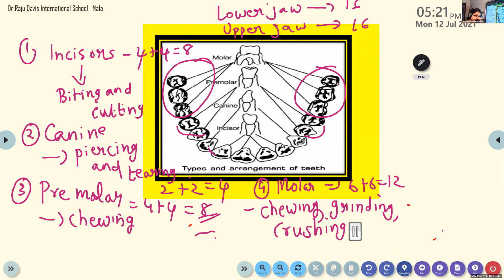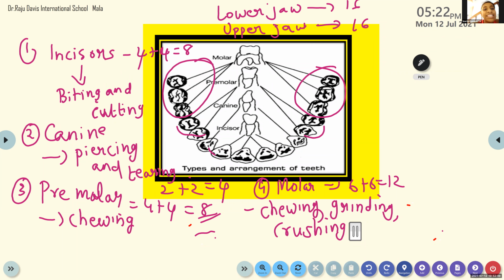All the babies having milk teeth are very tender, so you cannot give them hard food. You know what the mother feeds them. For small kids, they will feed some liquid food. When they grow to 5 years old, they will make the rice in a bowl, and they themselves will grind and put it in the mouth, because they are very tender. Mothers give only soft foods. By 3 years, and when you become 5 or 6 years, then slowly the mother starts giving you a little hard food. Clear?